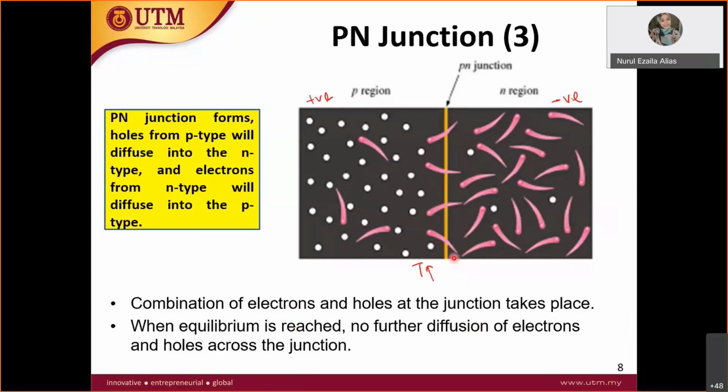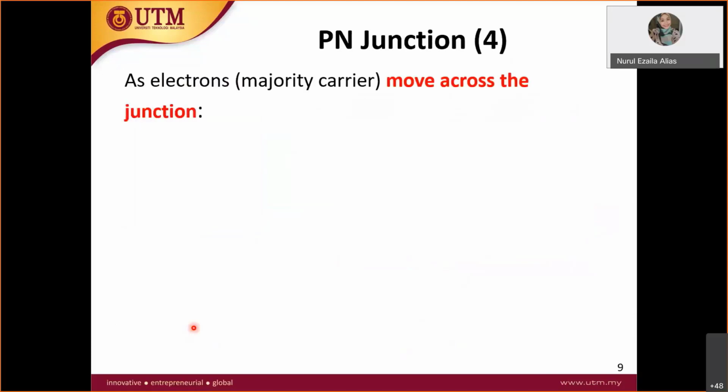So when everyone is moving around, at this junction, we call it a p-n junction. At equilibrium, there is no further diffusion. Equilibrium means at t equal to 0, no one is moving around. You will stay at your place.